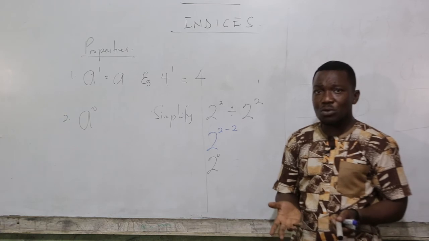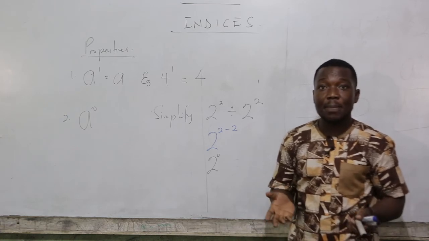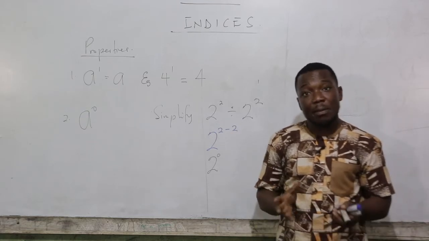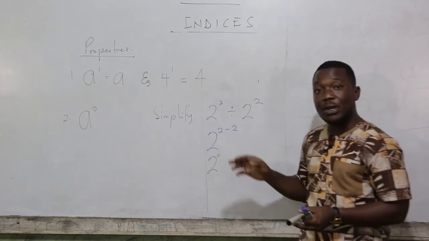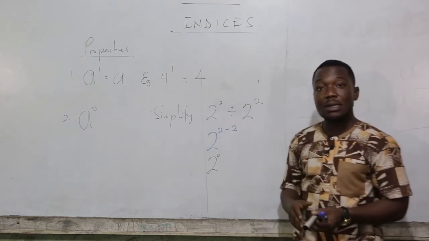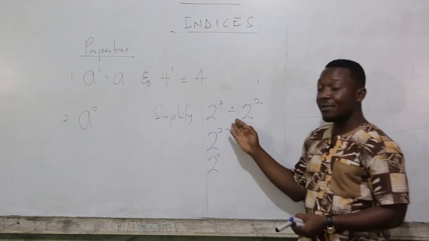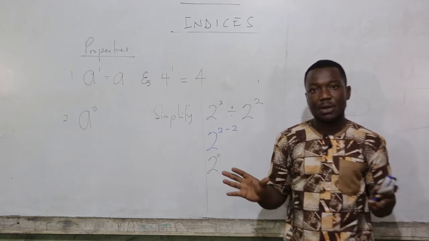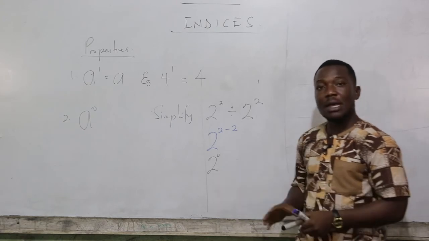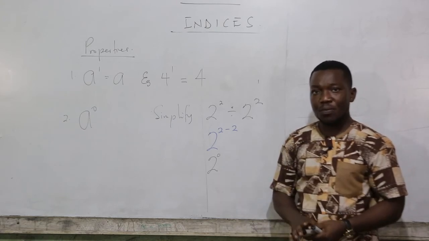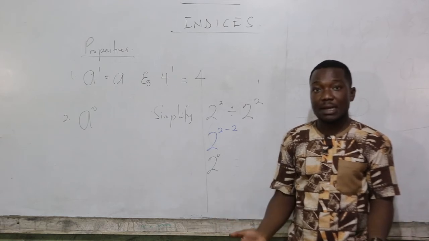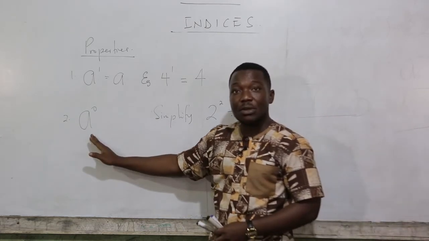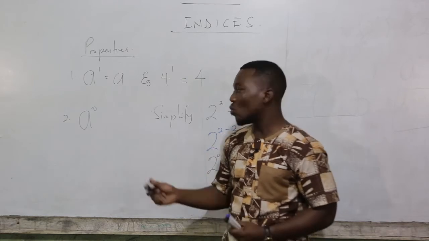So it means that it's possible to have a number raised to the power 0. And when does it happen? It happens whenever we divide a number by itself. If the number is divided by itself, it means the bases are going to be the same. The exponents are also going to be the same. And because of the division sign, we apply the law for division. We write only 1 of the base and subtract the powers, first power minus second power. Here, we have 2 raised to the power 0. Any number divided by itself is 1, except if the number is 0. And so today we are saying that any natural number raised to the power 0 is going to give us 1.